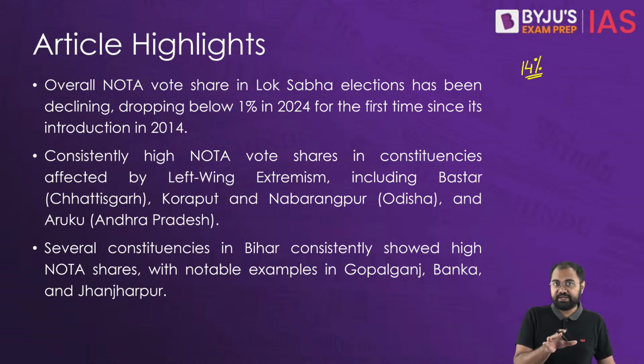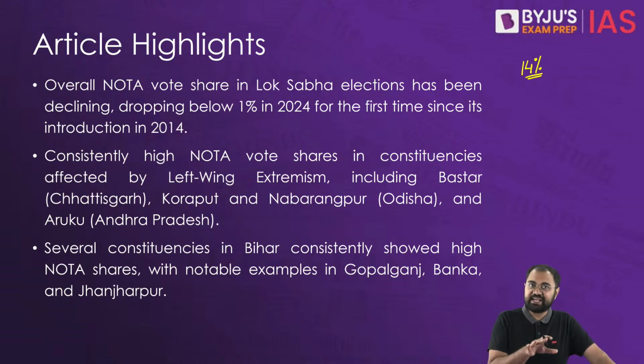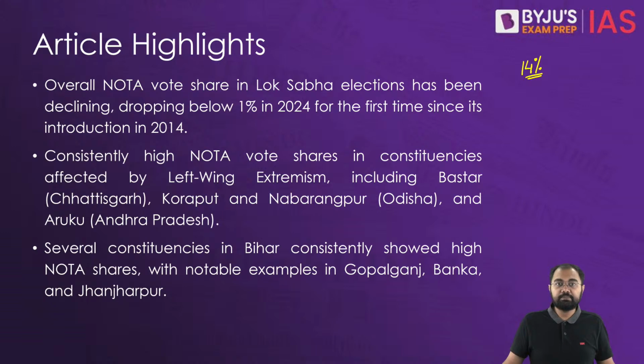So, despite an overall national decline of NOTA, which dropped below 1% for the first time in 2024, there are certain constituencies which continue to see very high NOTA usage.